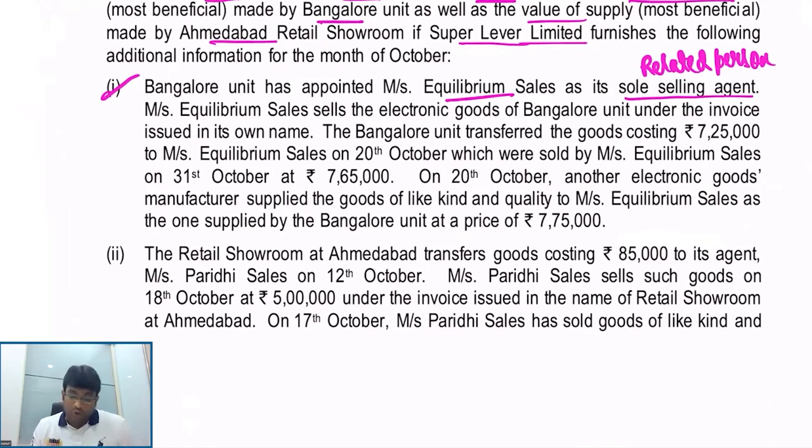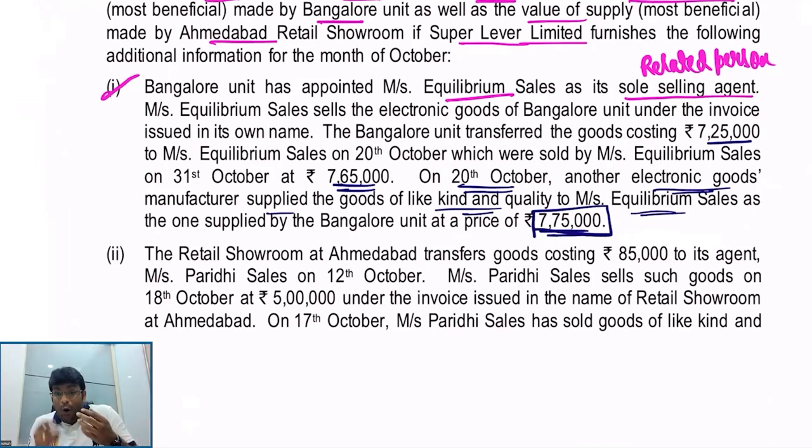Bangalore unit transferred the goods costing 7,25,000, which were sold by Equilibrium Sales on 31st October at 7,65,000. On 20th October, another electronic goods manufacturer supplied goods of like kind and quality to Equilibrium Sales as the one supplied by Bangalore unit at 7,75,000. Generally, this is the goods of like kind and quality. First preference we always give for open market value.